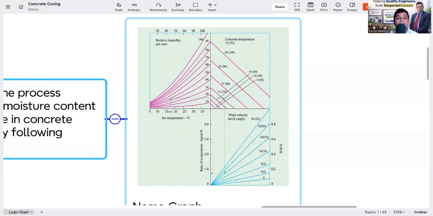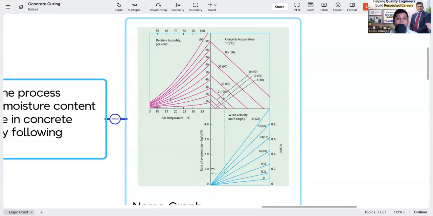So here you can see the air temperature. If the air temperature is between 15 and 20, and the relative humidity is about 50%, from that you can come down in this graph, and here you can find the concrete placement temperature. From that, coming down to the wind velocity, the rate of evaporation comes below 1 kg per meter square per hour. But why am I saying 1? Because this is the benchmark.